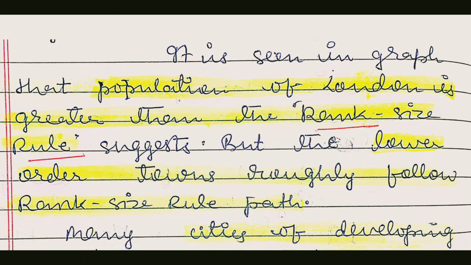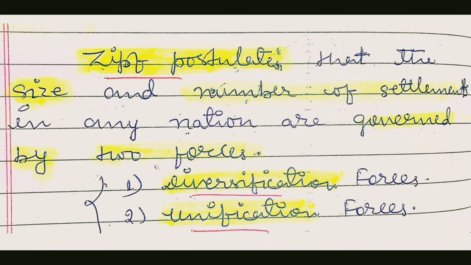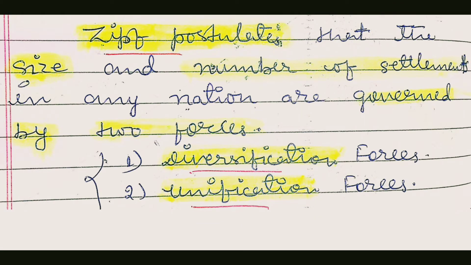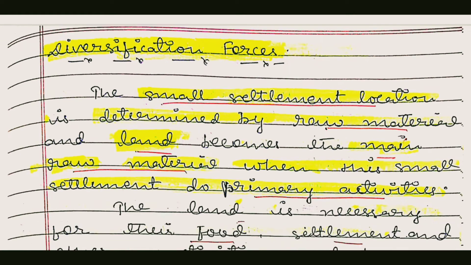So now we are going to discuss the types of forces given by G.K. Zipf. G.K. Zipf postulated two forces which are responsible for the size of the city and the number of cities in any region. The first force is diversification forces and the second force is unification forces. One by one we are going to discuss these forces.